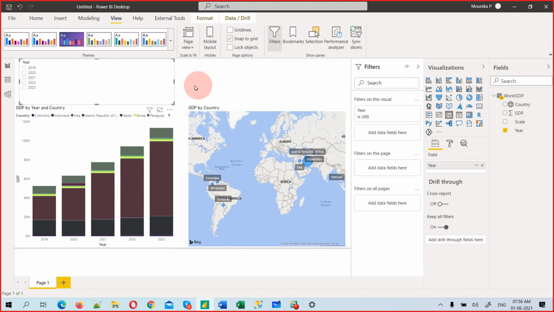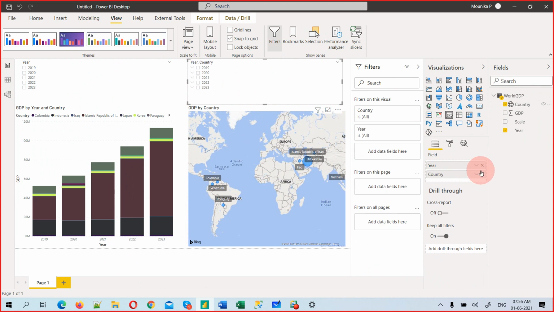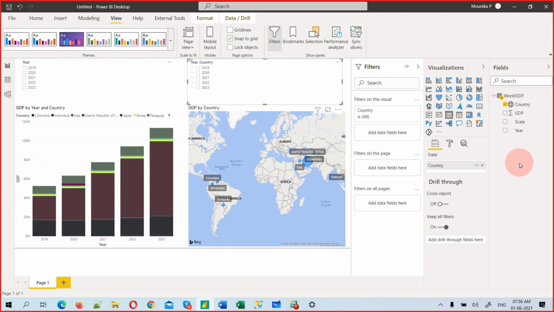You can take one more filter, just Control C, Control V, and take the country there, remove the year. You can select any country, and you can change it to list also, drop down also, everything is possible. If you don't want to waste that space, you can select this.